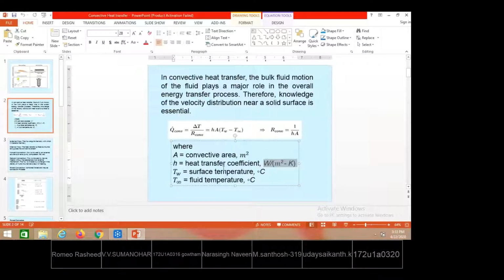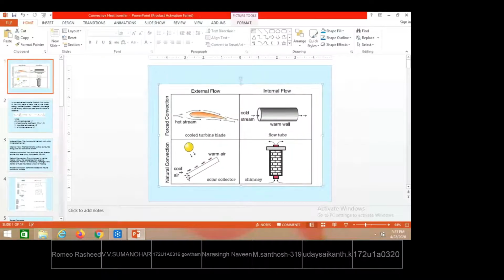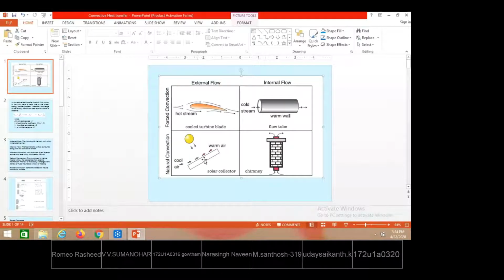From the starting of the contact point to the ending of the contact point, there are different values of h at different locations. Taking the average of all those h values gives the average convective heat transfer coefficient. So when the whole surface is considered, we consider the estimation of the average heat transfer coefficient.